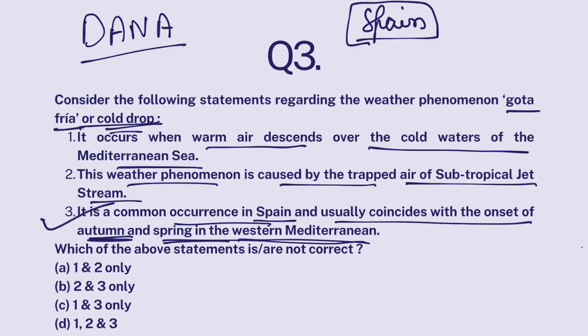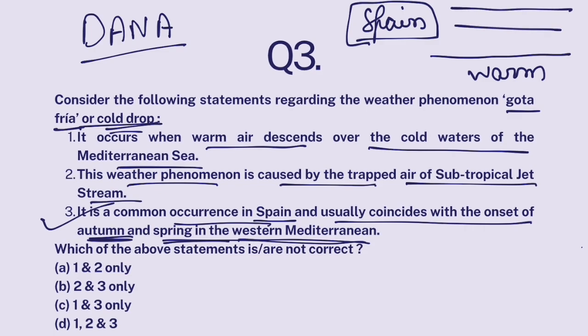Okay. Now, why does it happen? The thing is, during these autumn or spring months, the air close to the ground, Mediterranean Sea, is warm. But the upper layers of air are cold. Sometimes this cold air descends quickly to the ground and it replaces this warm air, and this warm air rises upwards. Okay, so because of its sheer weight and density, cold air descends. That is why it is called cold drop. It descends and warm air is forced to rise.